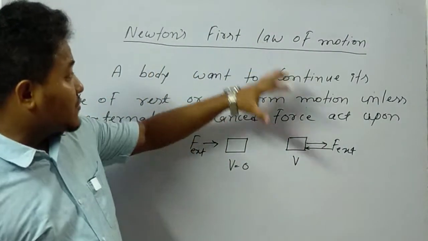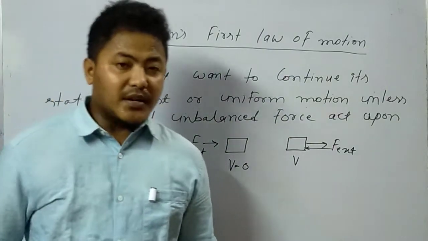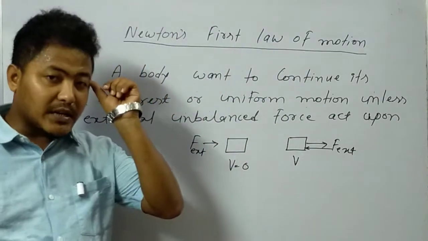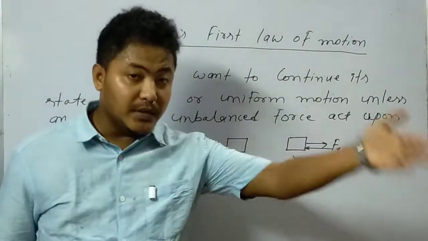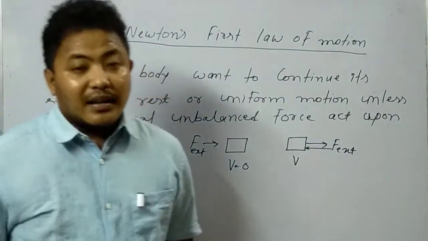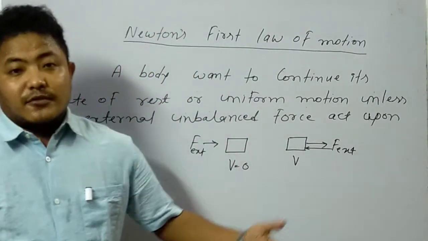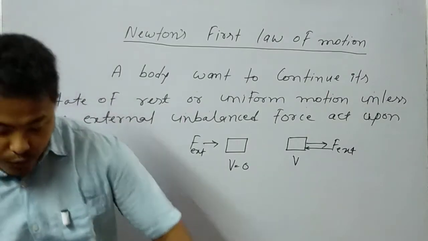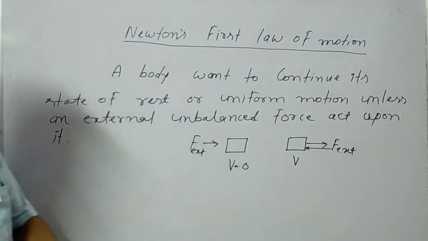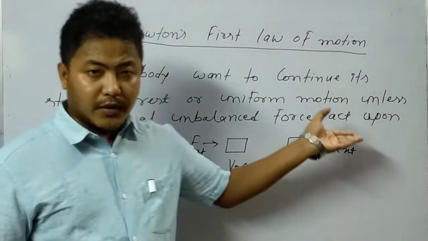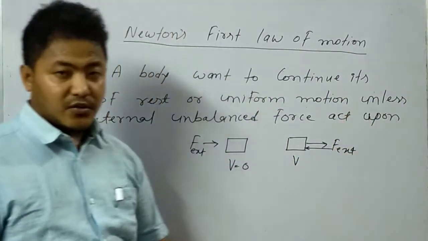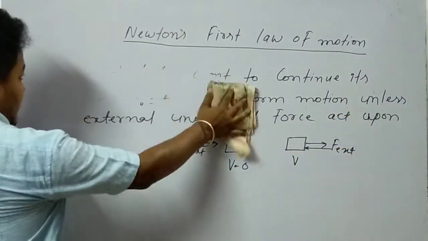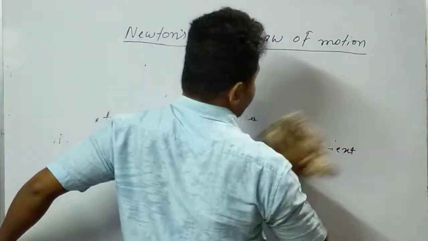So this is Newton's first law. I think it is clear. Very simple thing: a body at rest will stay at rest, and a body in uniform motion will stay in uniform motion unless an external force is acting upon it. So we'll go to Newton's second law of motion. We'll come back to the mathematical expressions of Newton's first law after Newton's second law.